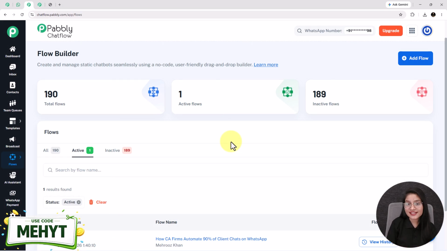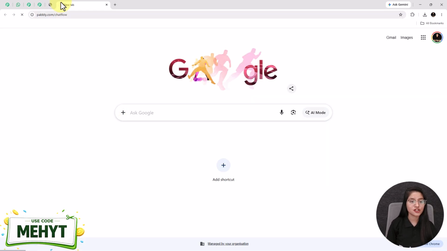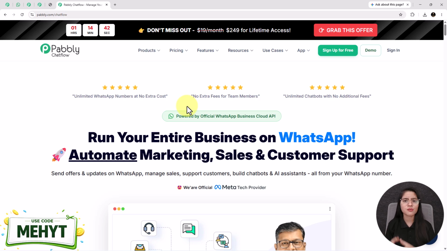Alright, so if you are an existing user of Pabbly, that is perfect. But if you are not, then go to pabbly.com/chatflow. Now what is Pabbly Chatflow? Pabbly Chatflow is an all-in-one WhatsApp automation tool that helps you to automate WhatsApp messages and responses 24/7 for your different types of businesses. By using this tool, you can create WhatsApp chatbots, AI assistants, WhatsApp broadcast marketing and much more, as everything is present inside this single tool.